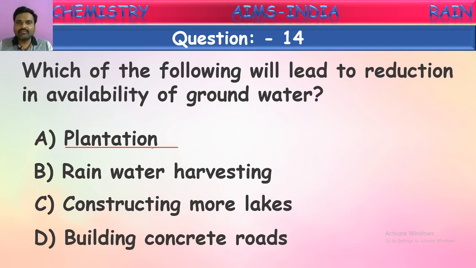Next one, rainwater harvesting. What does this mean, rainwater harvesting? This is preservation of rainwater. We told in the earlier classes, when it rains, water will be forming small streams, and these small streams reach bigger streams. These will go and reach the rivers. Finally, this water reaches the oceans and seas.